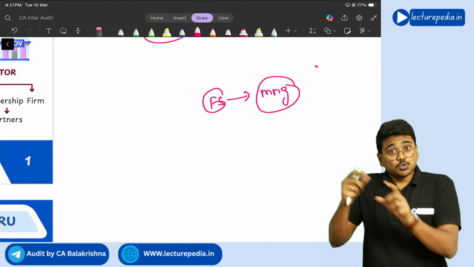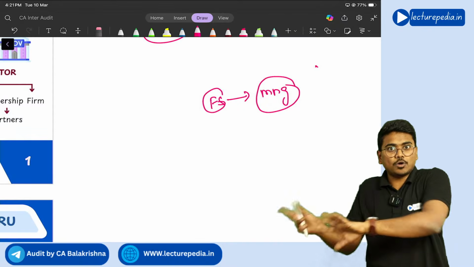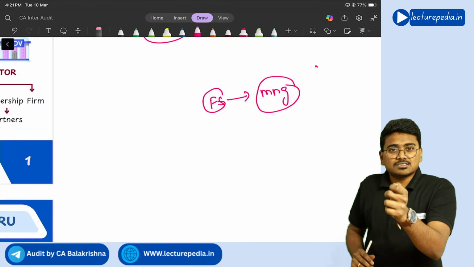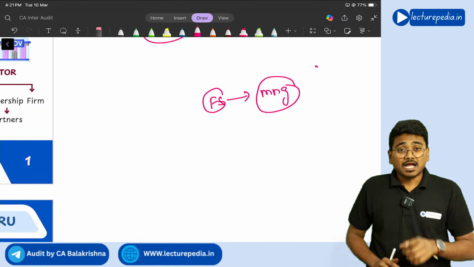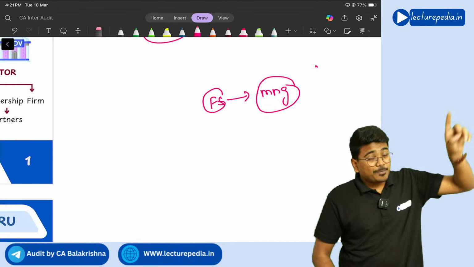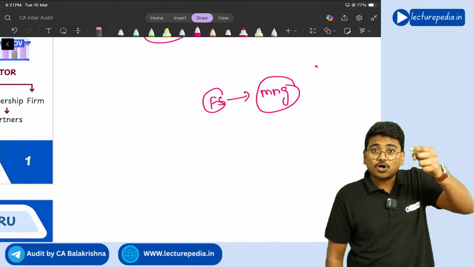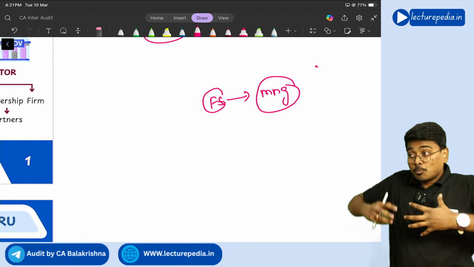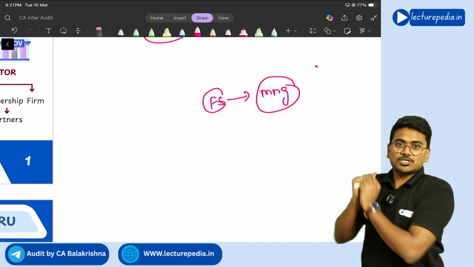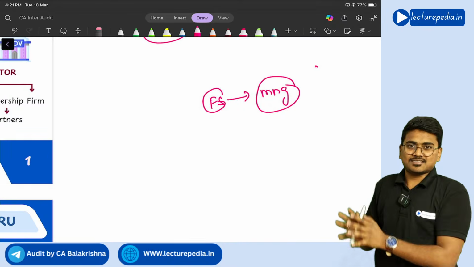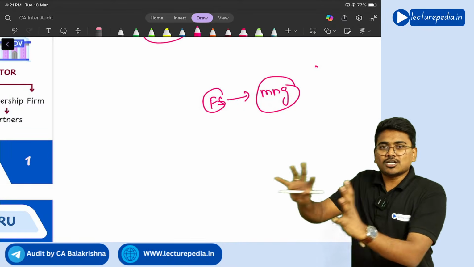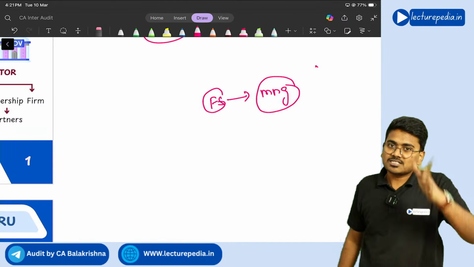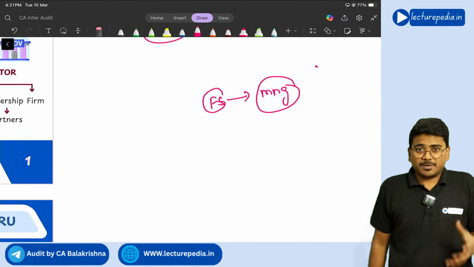So users, that is stakeholders, don't believe the financial statements that the management has prepared until and unless an independent auditor conducts an audit of the financial statements and provides assurance to the user. Until and unless the independent auditor provides assurance to the users, they will not believe the financial statements that the management has prepared. Correct?